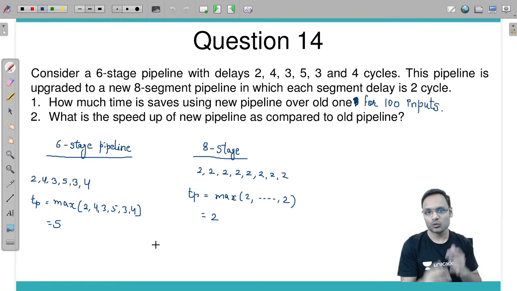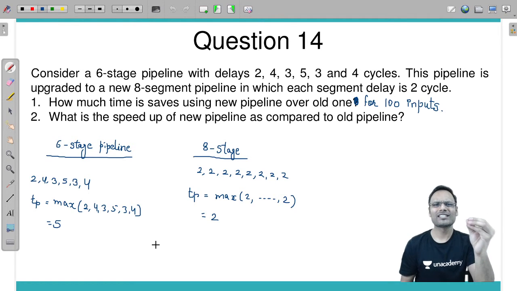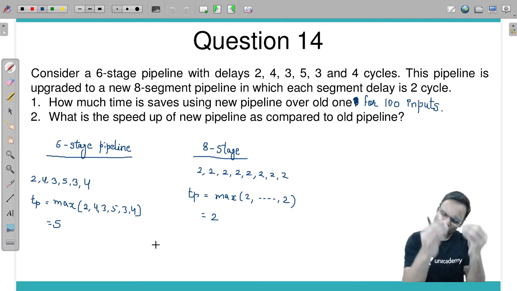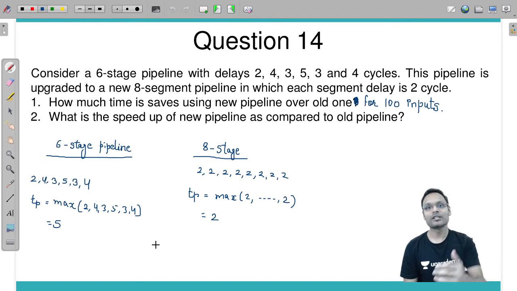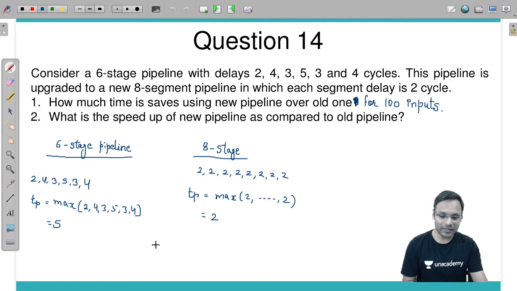If you are comparing two pipelines also, you can calculate the speed up by simple formula, which is a conceptual understanding, which I always explain in my classes, how you will understand it conceptually, what is actually the speed up. Let me quickly tell you.